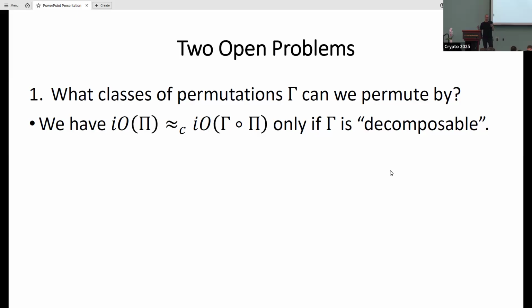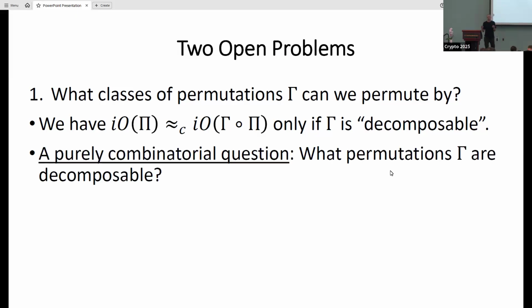It's a definition, and once you have a gamma that answers this definition, you have this indistinguishability. So this is a purely combinatorial question. Every time you show that a new gamma is decomposable, you have this indistinguishability. And we did not manage to show that all efficiently computable gammas are decomposable. So finding new families like this is one thing.